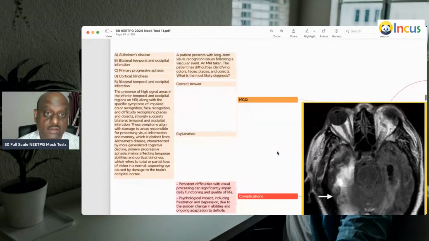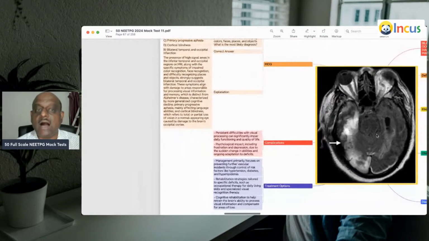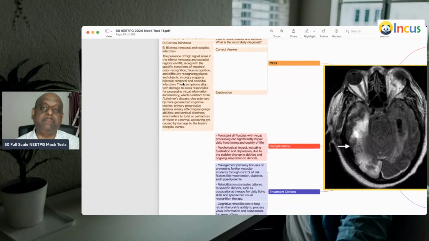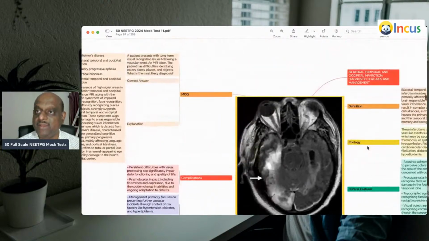So he has a difficulty to identify colors, faces, places, objects. So whose function is all that? It is the temporal lobe and occipital lobes, which are very important. Here, bilateral temporal and occipital infarction is there, is what you need to remember.